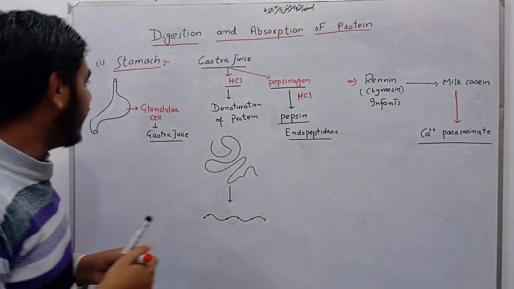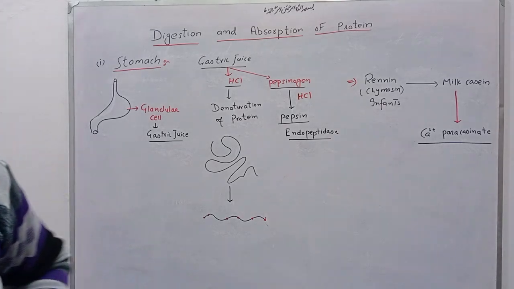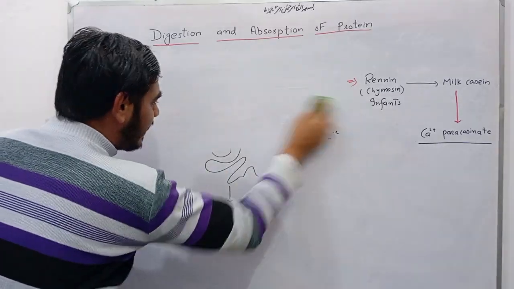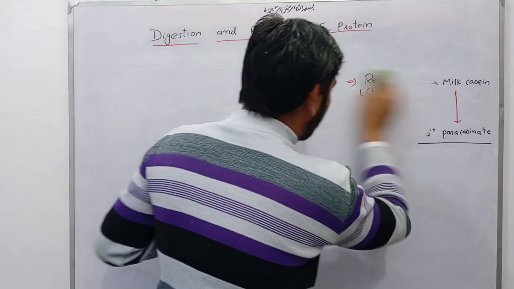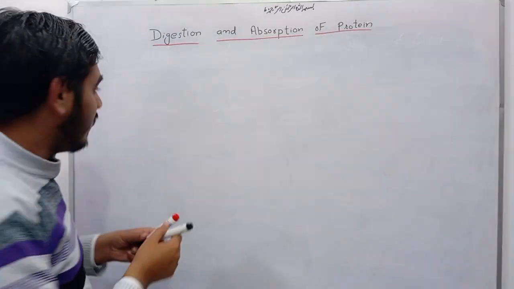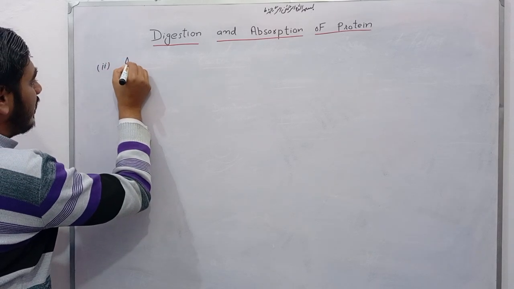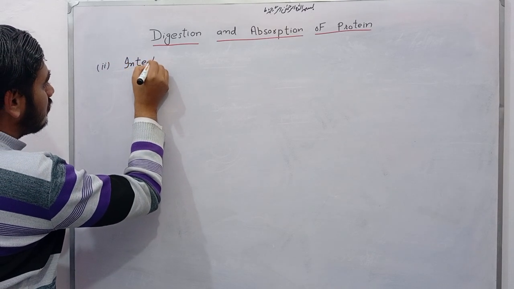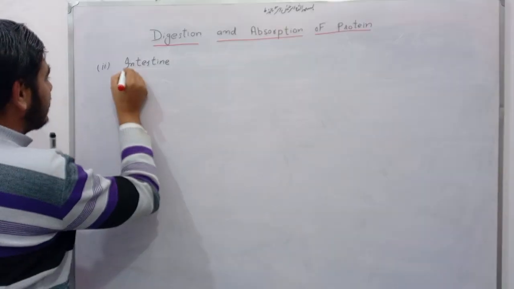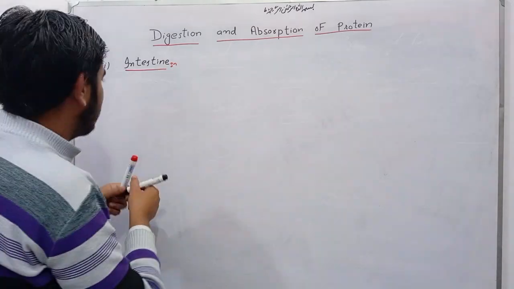Now coming toward another side, that is the intestine. Okay, when chyme reaches the intestine, there is release of certain hormones.